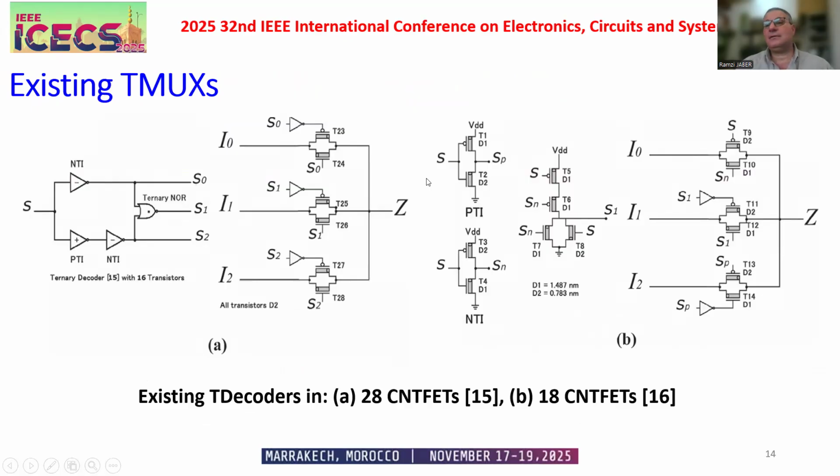Existing multiplexers. Here we have 2 references, A, reference 15, and B, reference 16. Here we have 28 transistors. They use a ternary decoder and transmission gates. Here, instead of a ternary decoder, the author of 16 designed new unary operators to reduce the number from 28 transistors to 18 transistors.